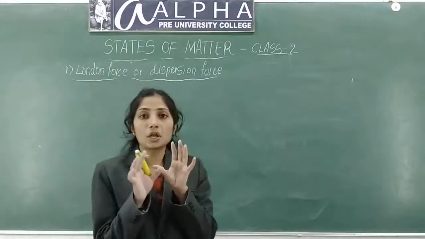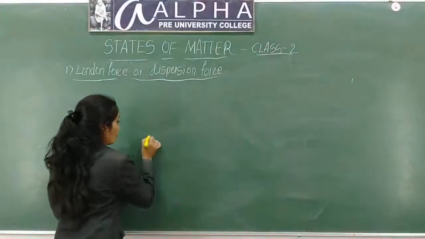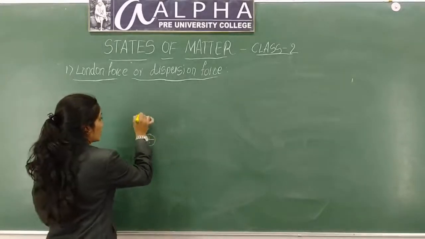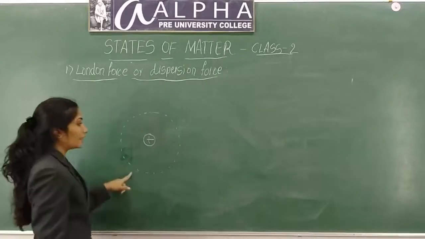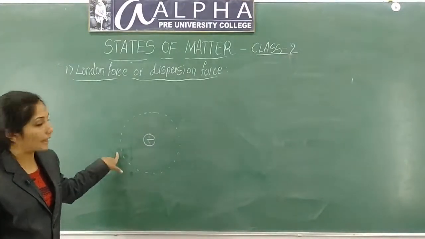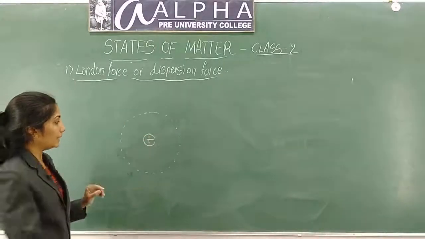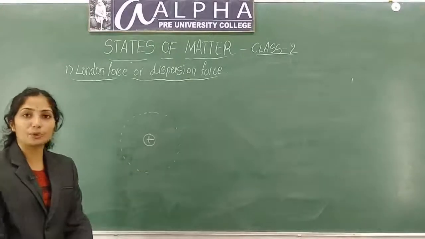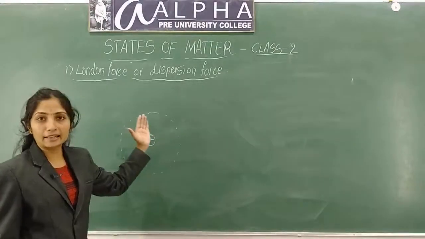That means the electron cloud will not be symmetrical. Positive charge will be present. If negative charge is distributed symmetrically around this positive charge, then this molecule will become non-polar in nature. The charges are distributed equally, the charge is not separated.